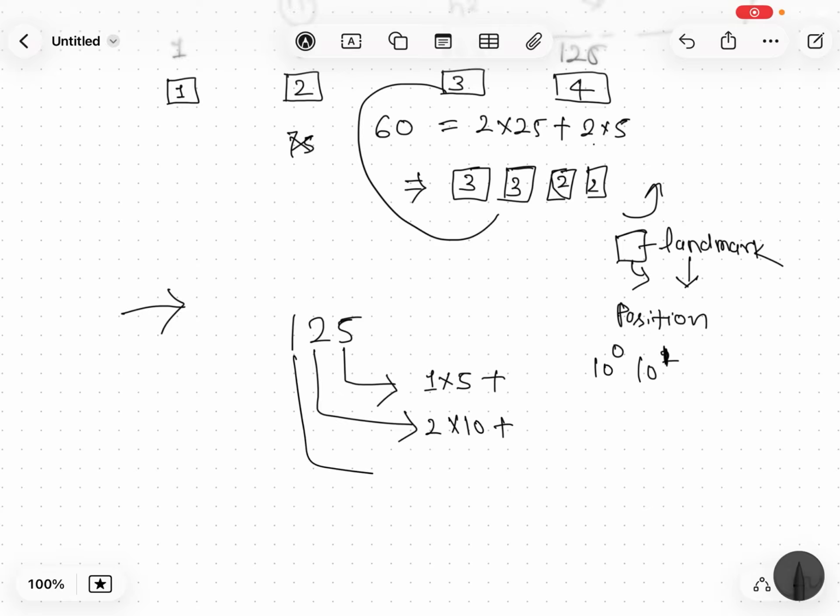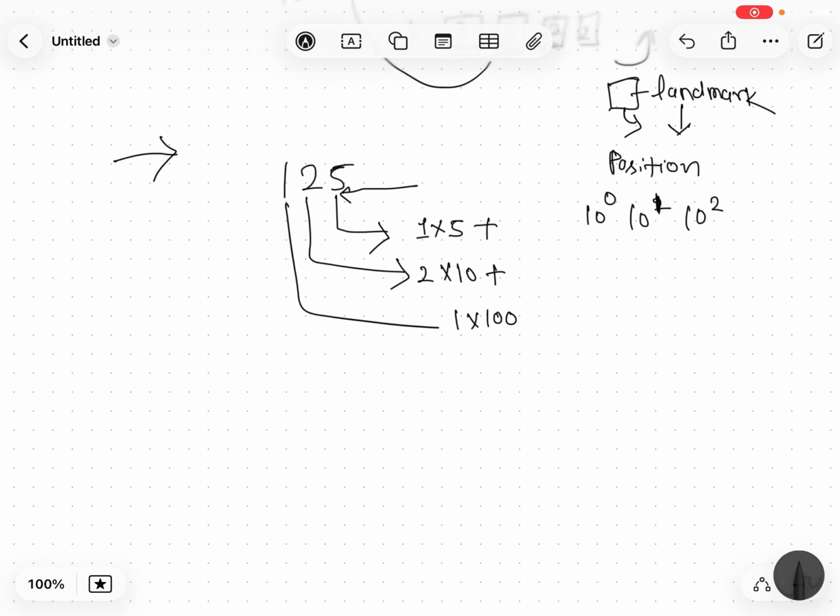And this third position represents 10 to the power 2, that is 100. So how many hundreds are here? 1 hundred is here. That's how we can use very few numerals, very few symbols, and we start using position for the landmark number, through which, by the use of very few symbols, we can write a very large quantity.